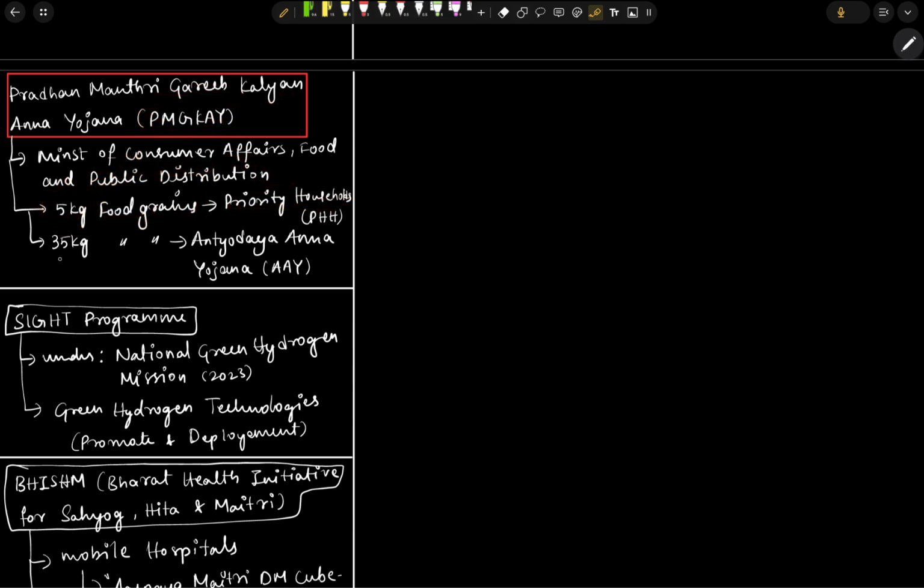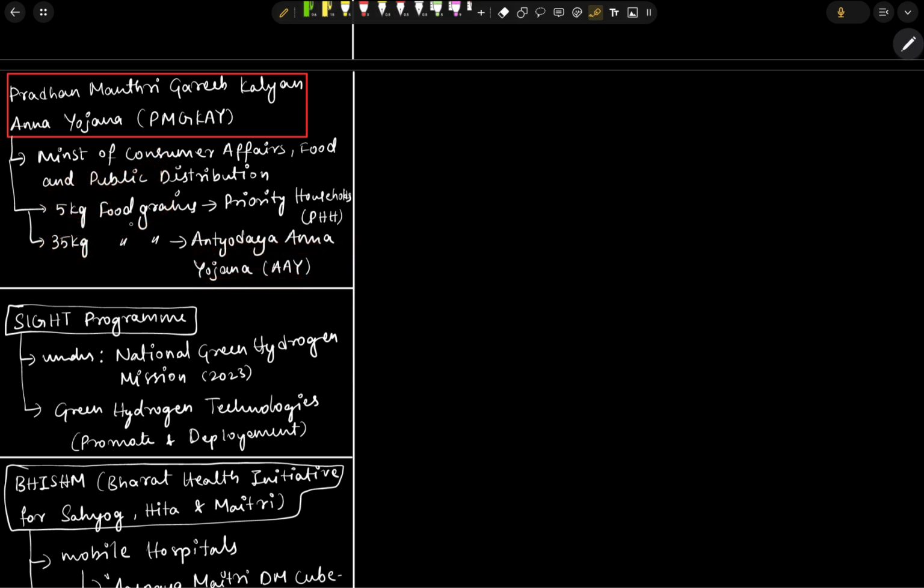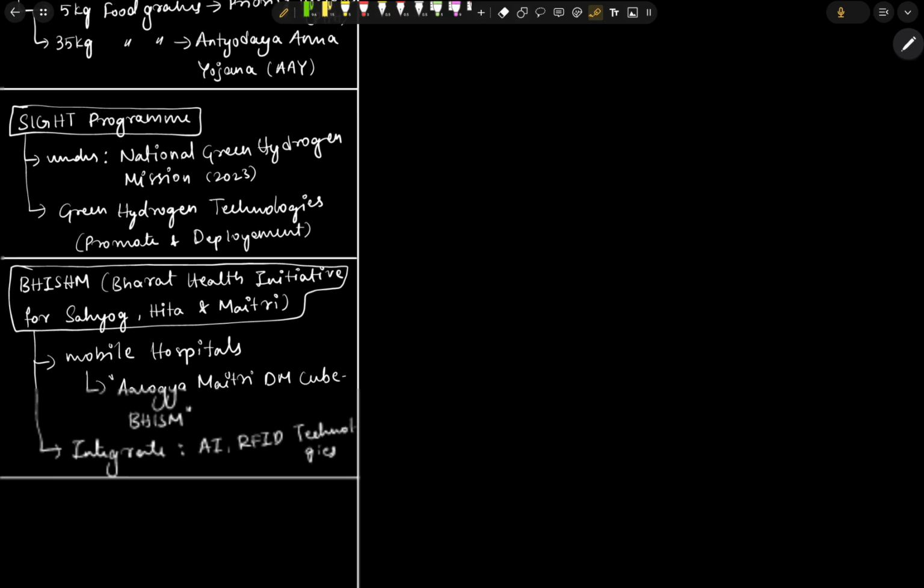And it provides 35 kg food grains to the Antyodaya Anna Yojana holders, that is the poorest of the poor people. So for PHH people, government gives 5 kg food grains. For Antyodaya Anna Yojana holders, government is giving 35 kgs.